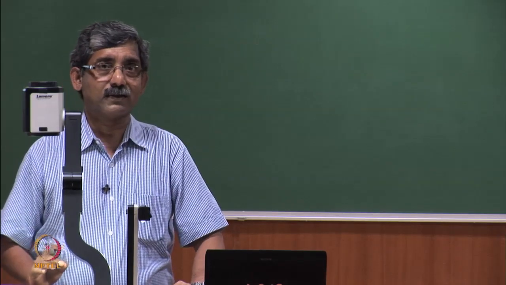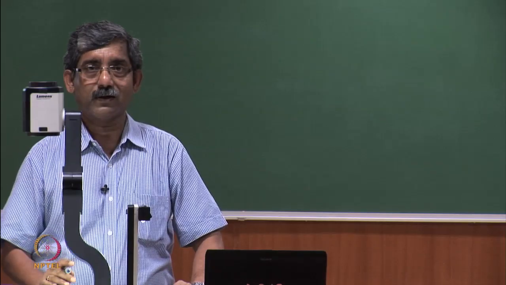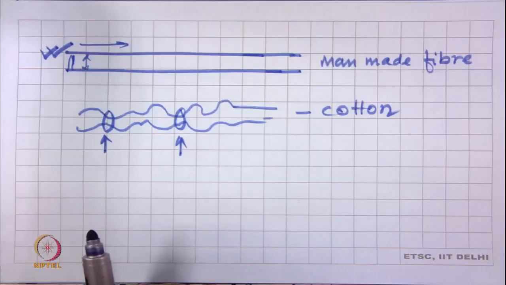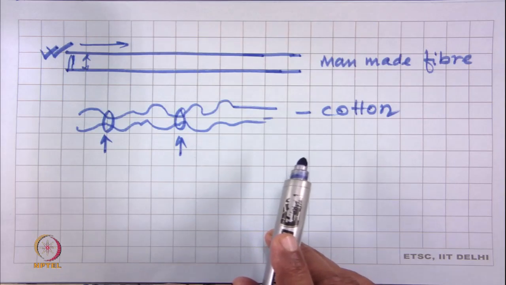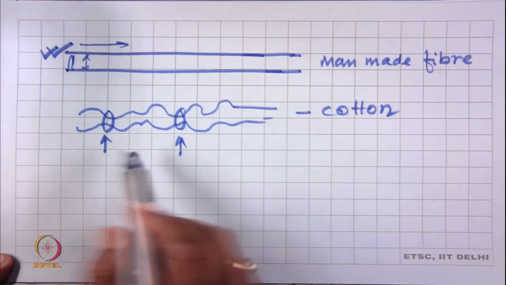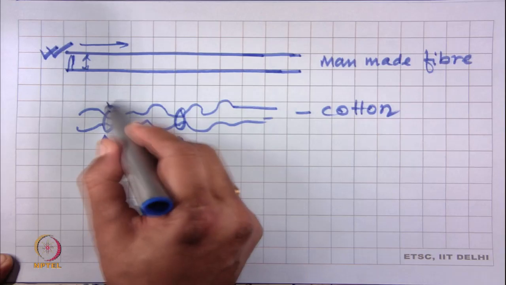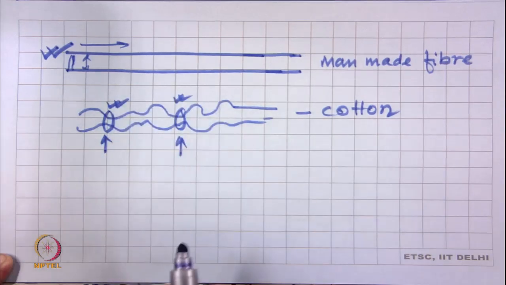Another reason is that man-made fiber, as I have mentioned, is available in continuous form. So, to minimize this variability, what must we do?